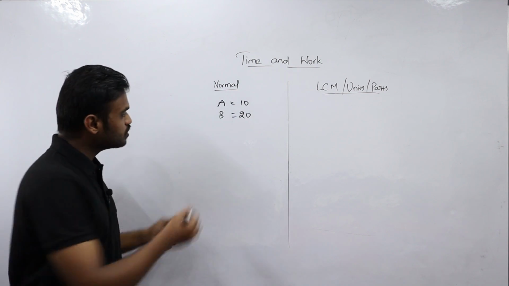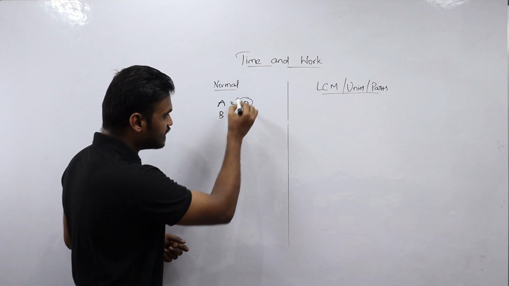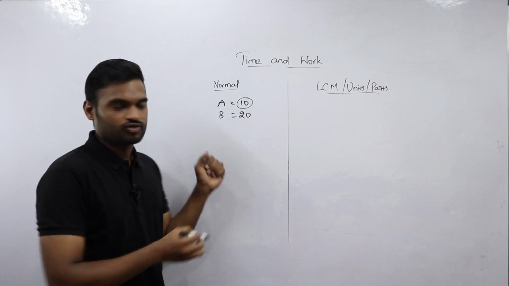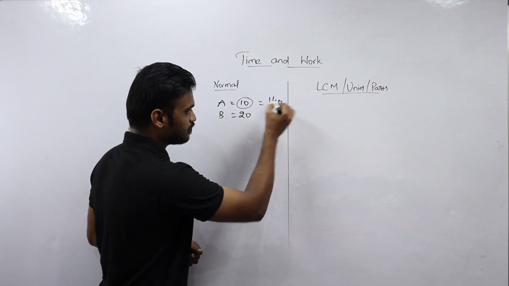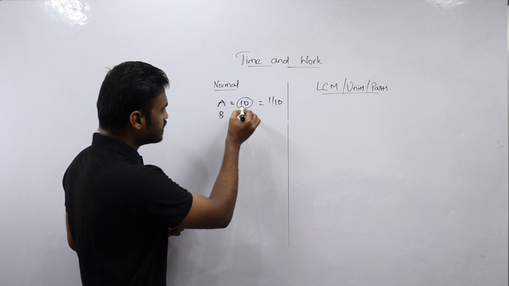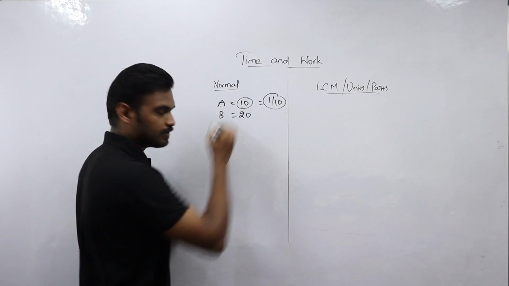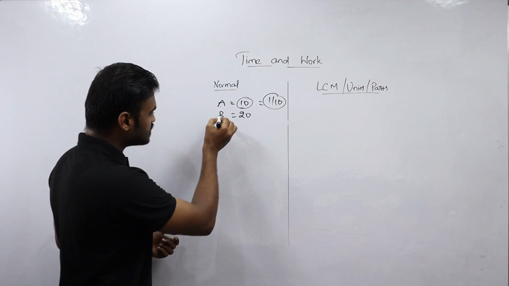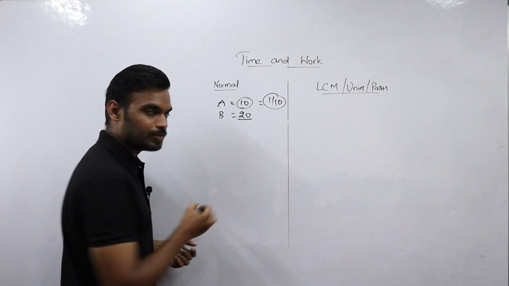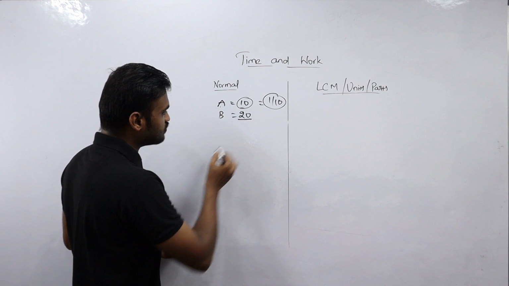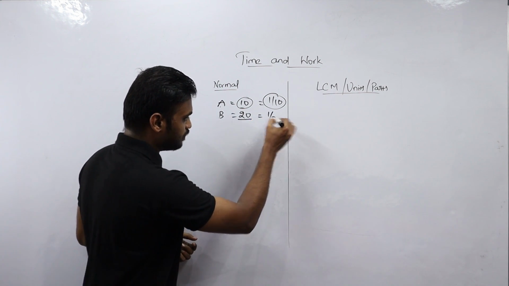I have already told you, since A is completing the total work in 10 days, A's efficiency or 1 day's work will be 1 by 10. See here, A is taking 10 days to complete the work. So A's efficiency and 1 day's work will be 1 by 10. In the same way, B is taking 20 days to complete the work. So B's 1 day's work or efficiency will be 1 by 20.